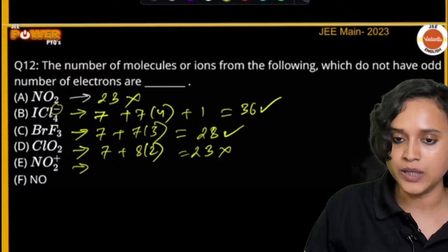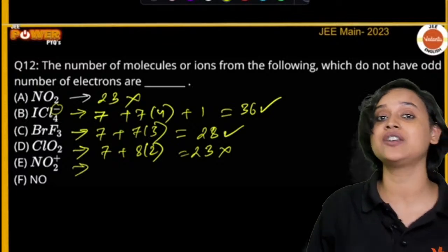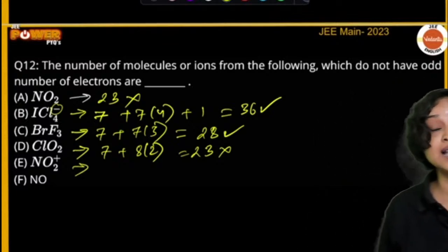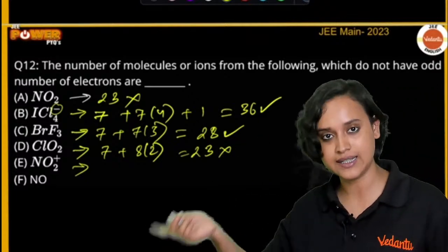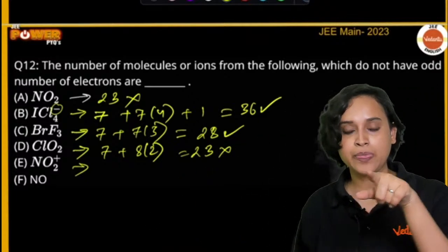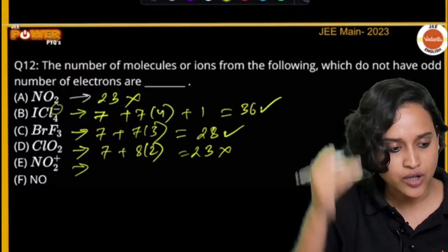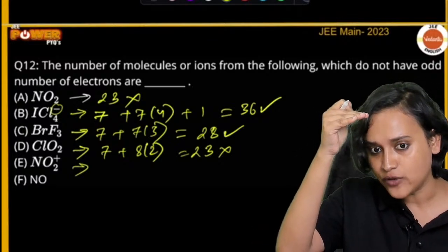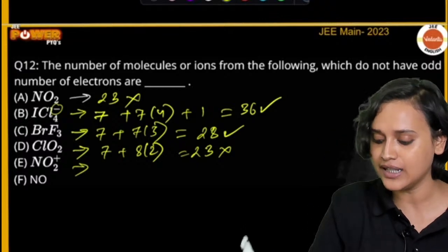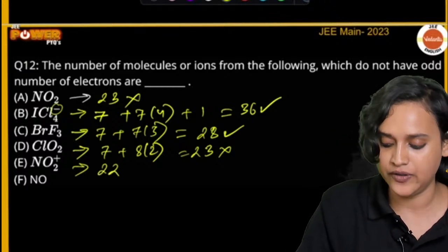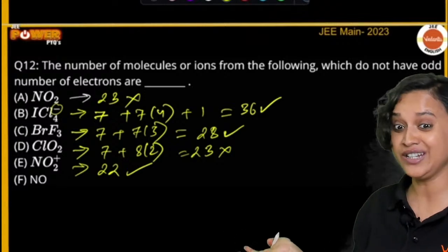For NO2 plus, if we do, that means nitrogen. Nitrogen is how many electrons? 7. 7 plus 8 plus 8 is 16, that means 23. So 23, but NO2 plus, that means 1 electron we just have to reduce. 1 electron less, that means 22. If it is 22, that means this is also an even number of electrons, right?